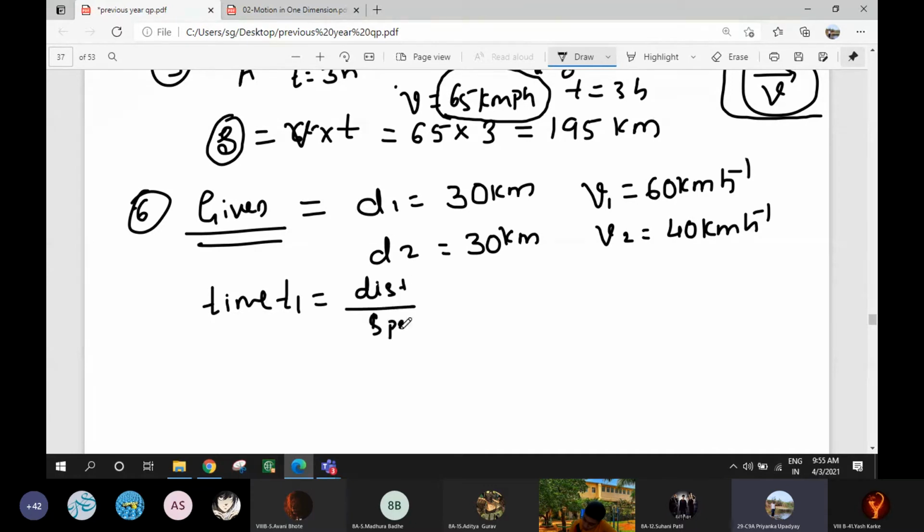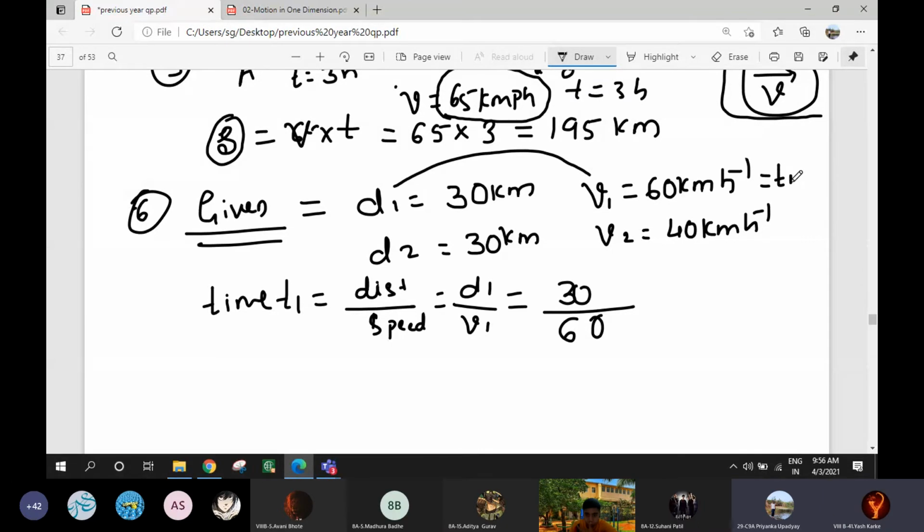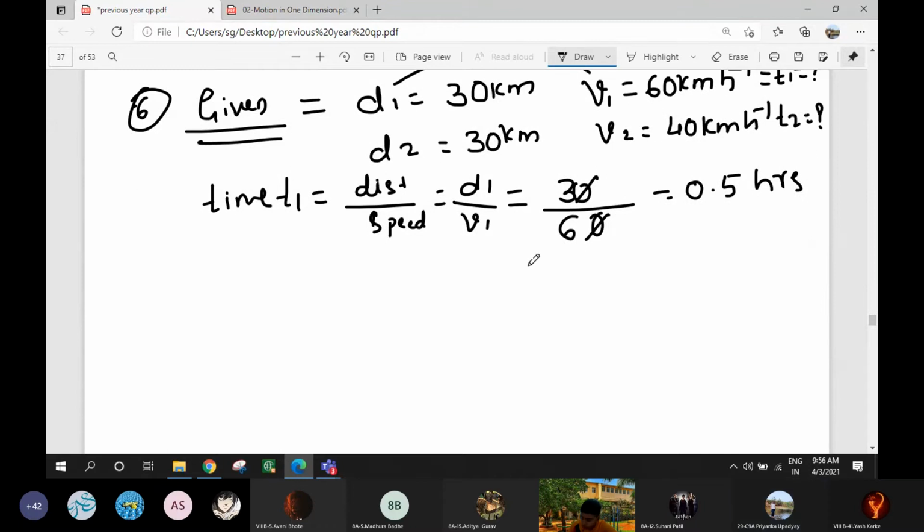D1 is 30, V1 is 60. Now 3 by 6 is how much? 1 by 2, 0.5 hours, which is equal to 30 minutes.